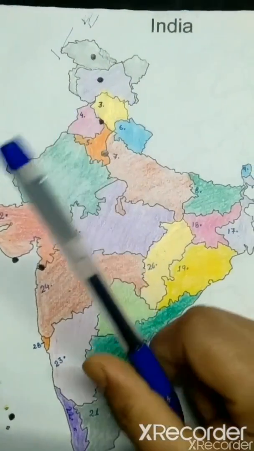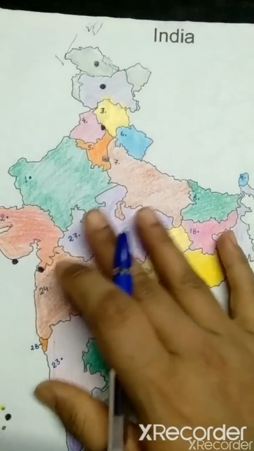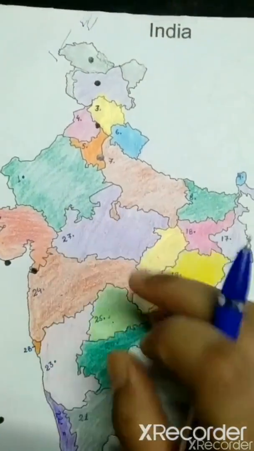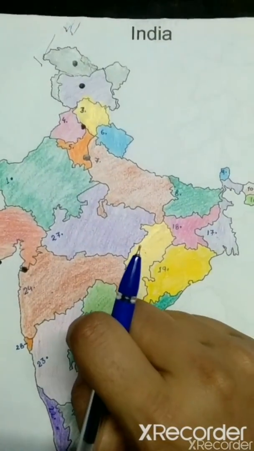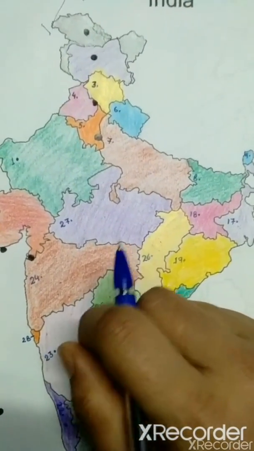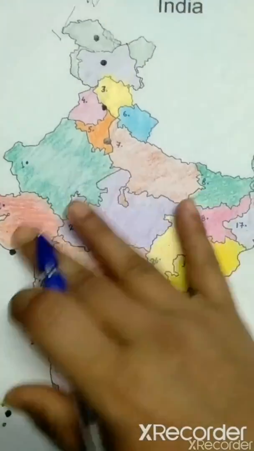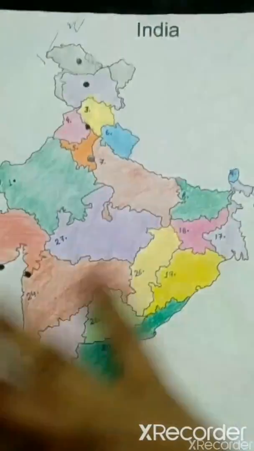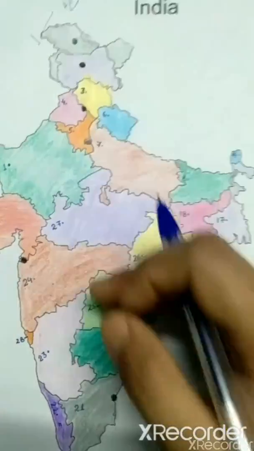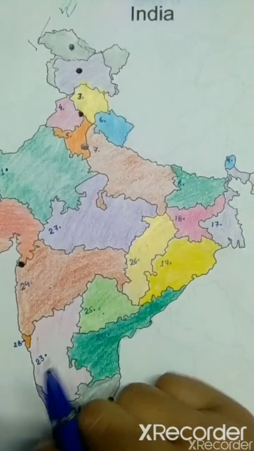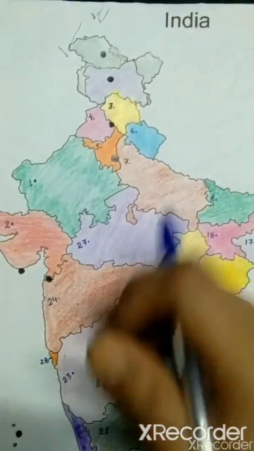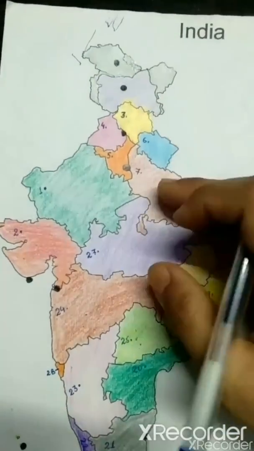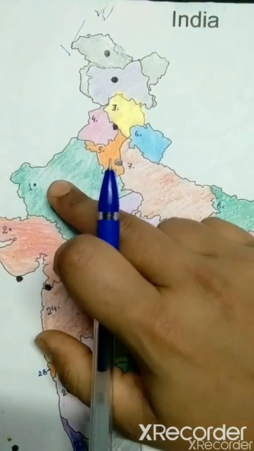As you know, till date we have 28 states and 9 union territories, right? But do you know, since the beginning it was not the same. After many divisions between the states, today we have 28 states. So let's start with the states. What are those states? Our first state